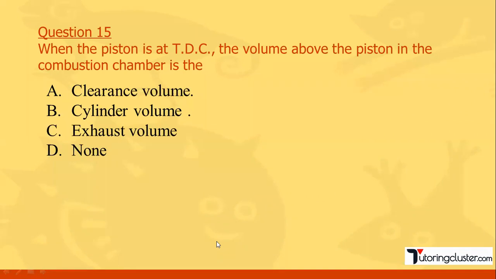Question number 15. When the piston is at TDC, the volume above the piston in the combustion chamber is... So this is your cylinder, let's say this is a piston, and this is your TDC position. They have asked what this volume is. Basically this is the clearance volume, and from this to this is your swept volume. So when the piston is at TDC, the volume above the piston in the combustion chamber is the clearance volume.